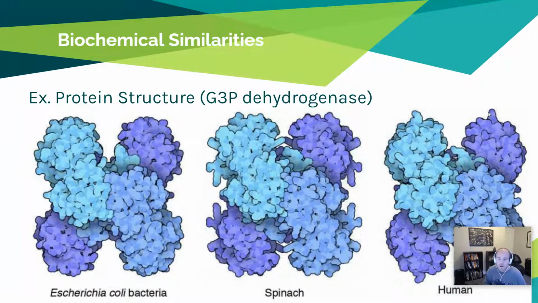If you zoom in at the biochemical structure, you can see more similarities. So remember, our genes code for proteins. And if you look at proteins, there's a lot of similarities. So here's an example of dehydrogenase, the human protein of it, the spinach protein of it, the E. coli, it's the exact same protein. And so this implies that our common ancestor needed this protein, needed this trait, and it was so important that as we radiated out in the tree of life, there was no point in changing it. We kept it the same.